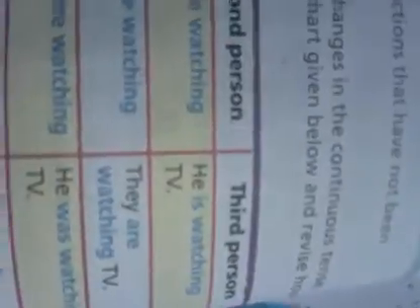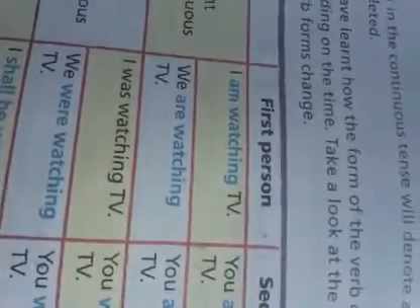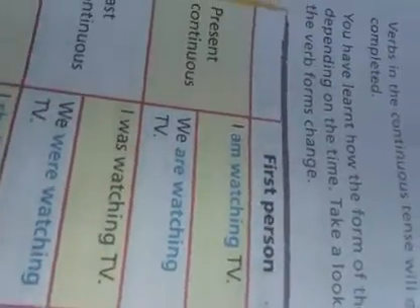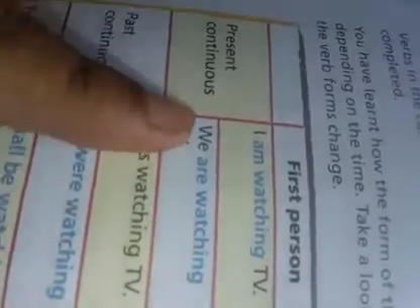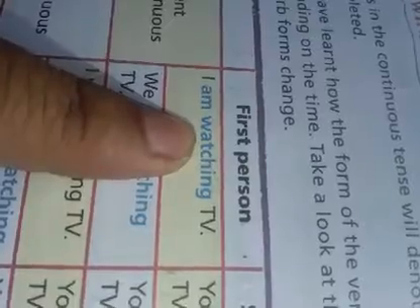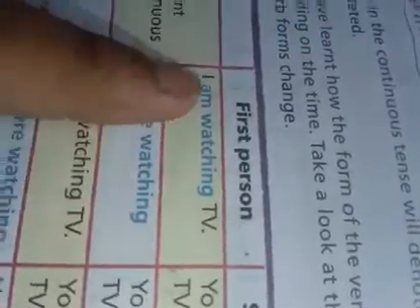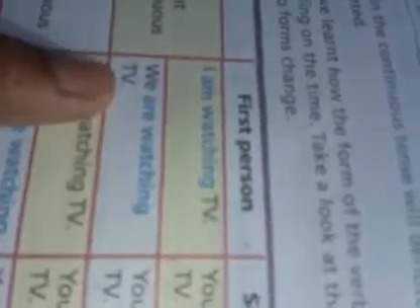Okay. Now present tense, past tense, and continuous tense. All the three tenses are given here, and first person, second person, and third person. So we will do comparison. So first person I and first person plural we. With I, am will be added, and with we, are will be added. And watch, add ing, watching. So I am watching TV, we are watching TV.